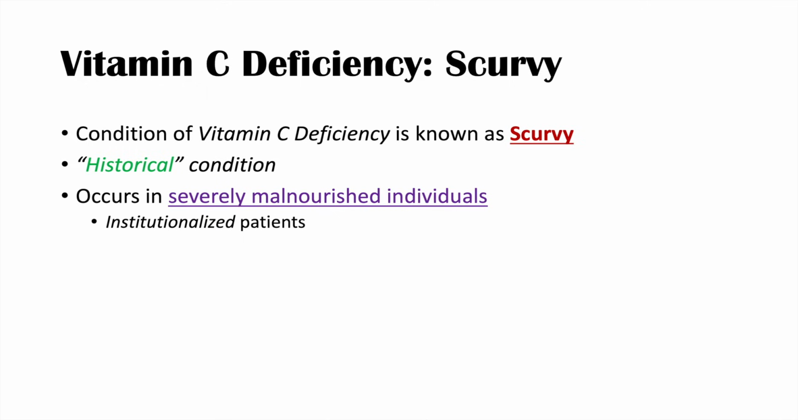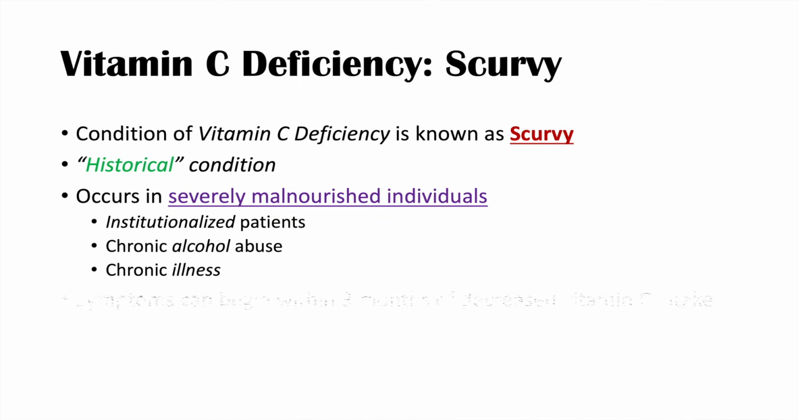So patients or people who get vitamin C deficiency or get scurvy include institutionalized patients, chronic alcohol abusers, and individuals with a chronic illness. These three sets of patients are the big category of patients that are at risk for scurvy or at risk for vitamin C deficiency.